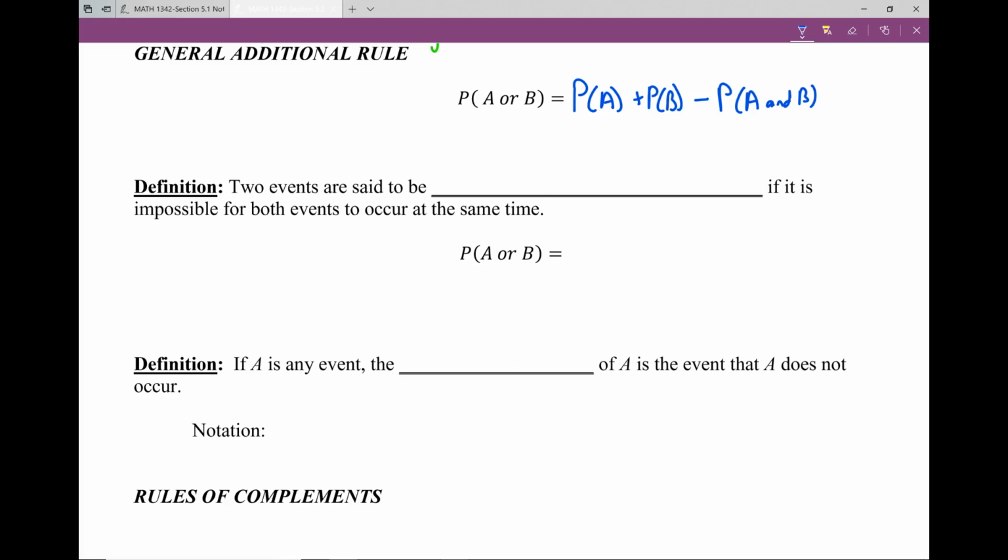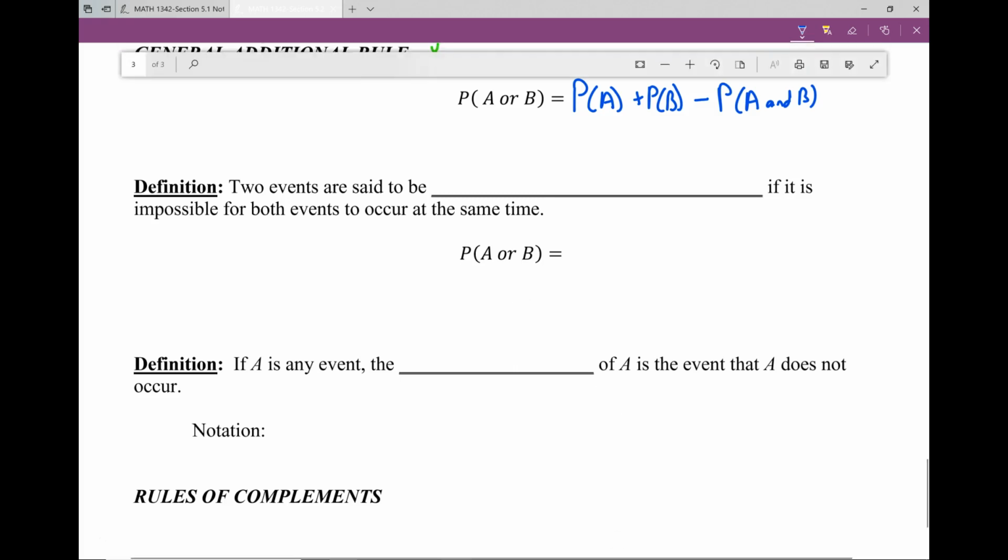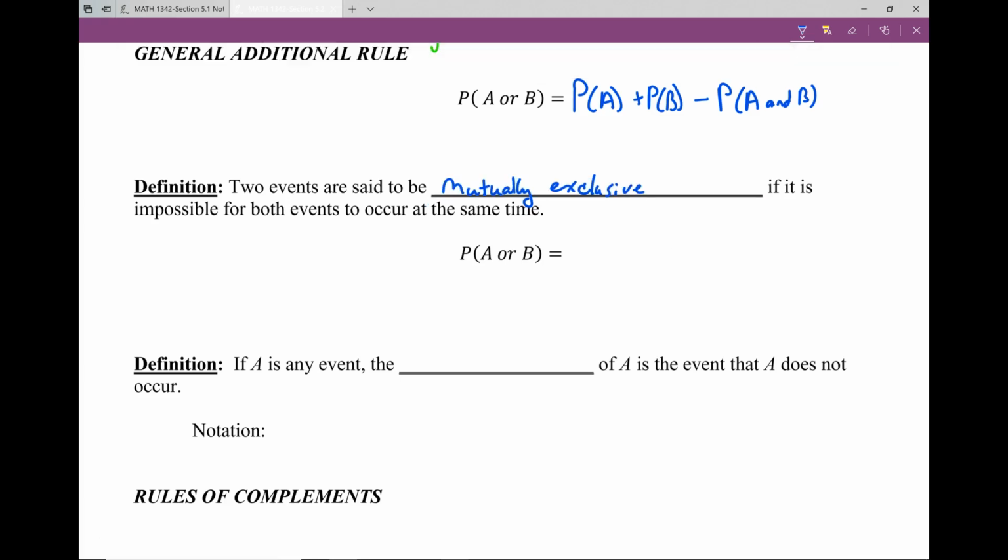So we have to remember to subtract out that overlap because these people right here, or individuals, were counted here as well as here, and we don't want to count things twice. In another situation, we looked at things that were called mutually exclusive. These are things that do not happen at the same time.